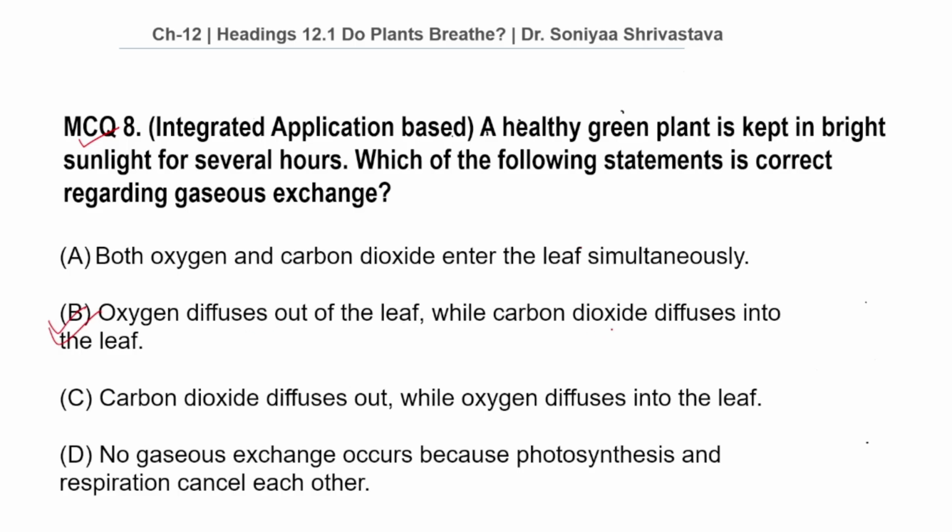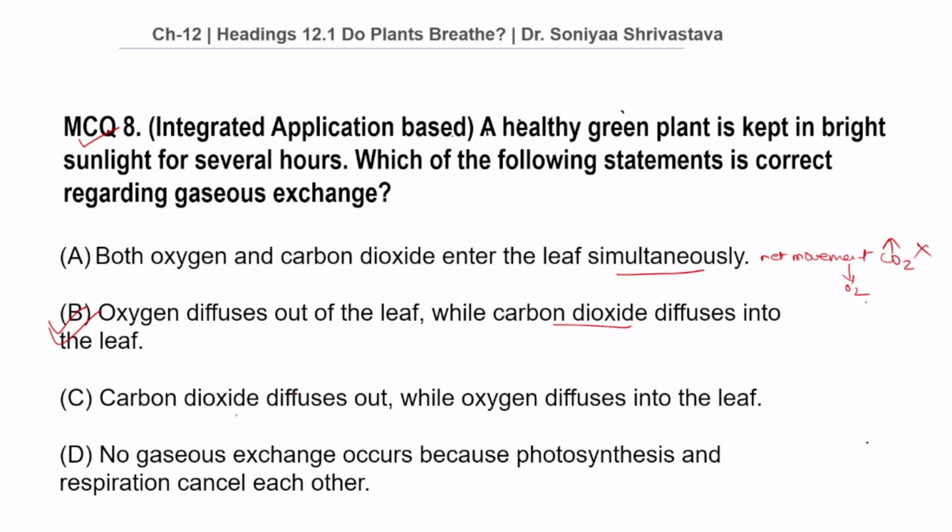Oxygen diffuses out of the leaf while carbon dioxide diffuses into the leaf. In bright sunlight, photosynthesis proceeds at a much higher rate than respiration. Therefore, the plant takes in more CO2 than it releases and releases more oxygen than it consumes. Why not option A? Both oxygen and carbon dioxide enter the leaf simultaneously. Although both the processes occur simultaneously, the net movement is CO2 inward and O2 outward. So this option is wrong.